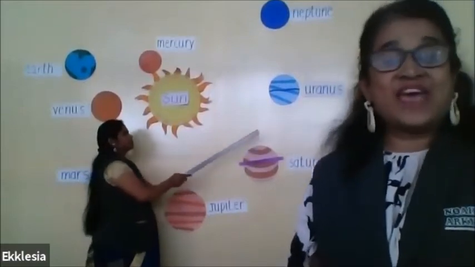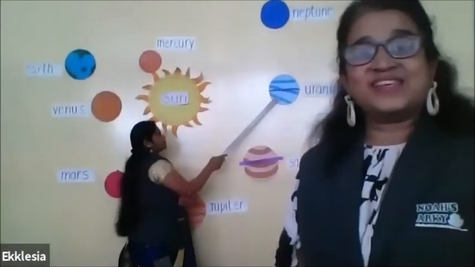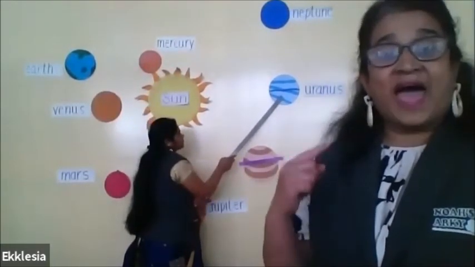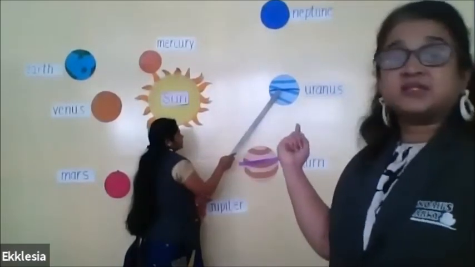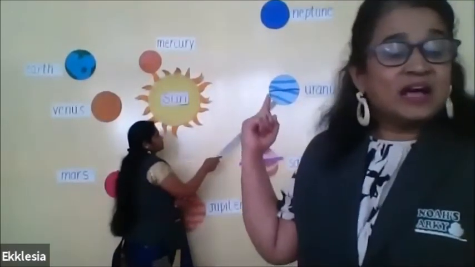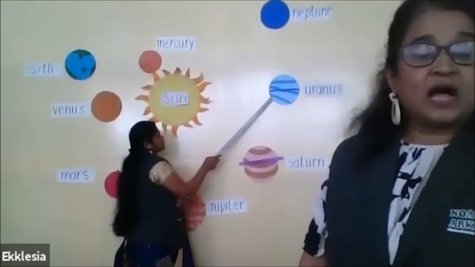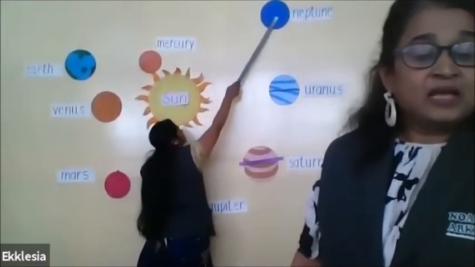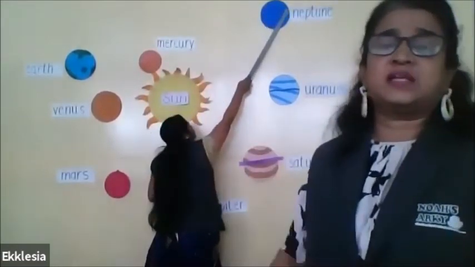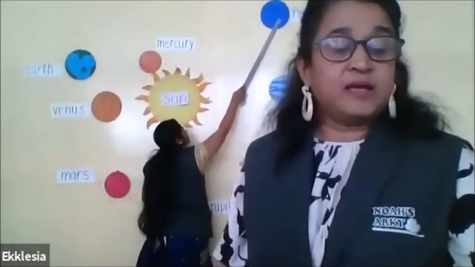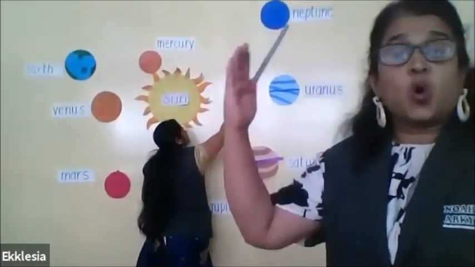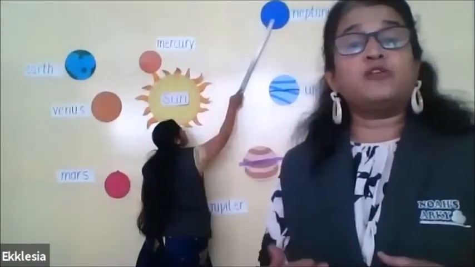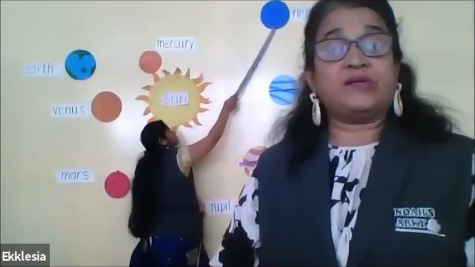Now let us go to the seventh planet, and that is Uranus. A thick layer of gas covers this planet. Now let us go to the eighth planet, that is Neptune. It is farthest from the sun. And that is the reason why cold winds blow there at a very great speed.